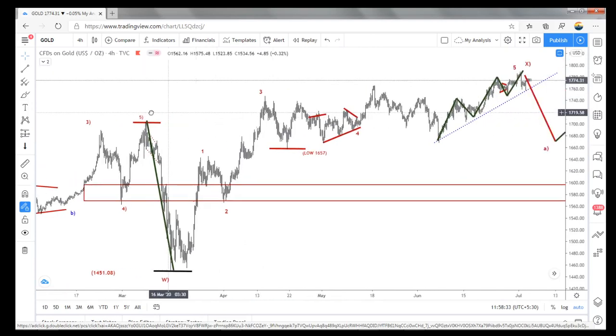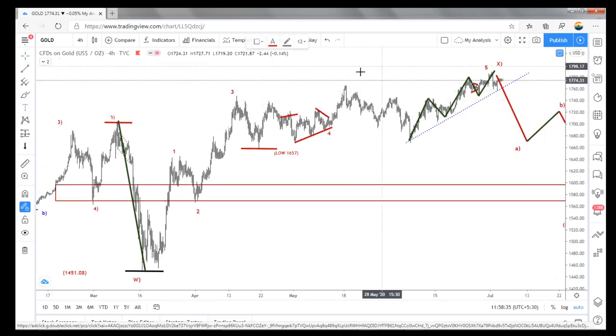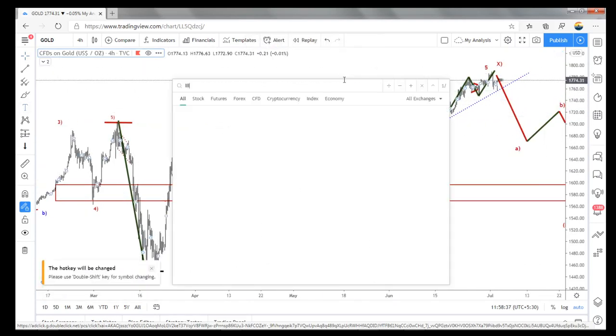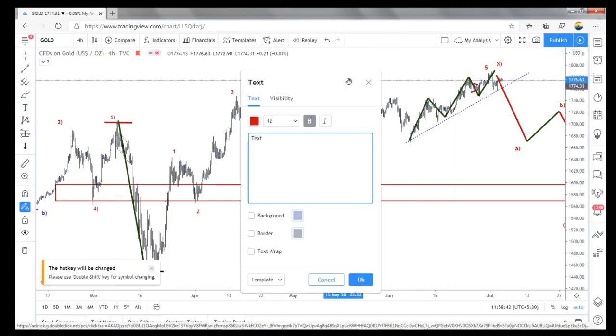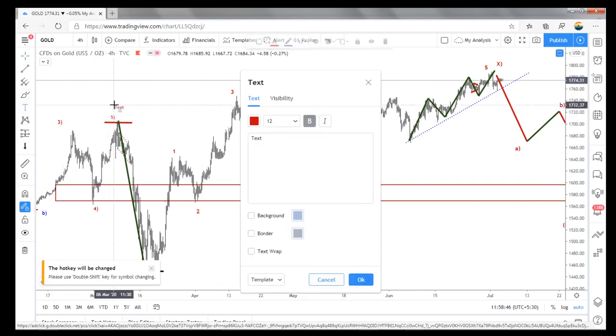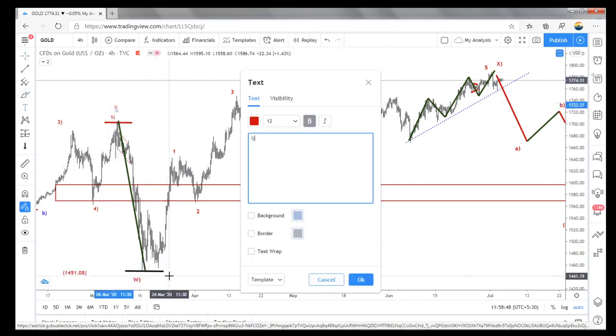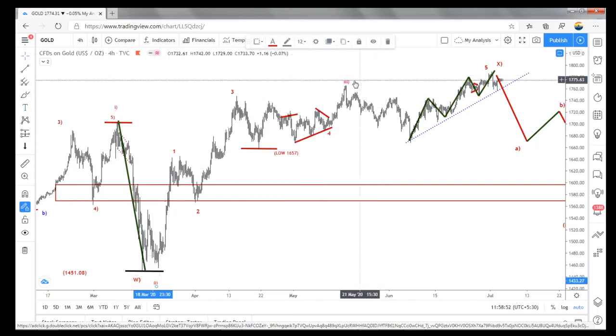So if that is possible, we have to place the third wave here. Here we have to place wave 1, here we have to place wave 2, so 3 is over.